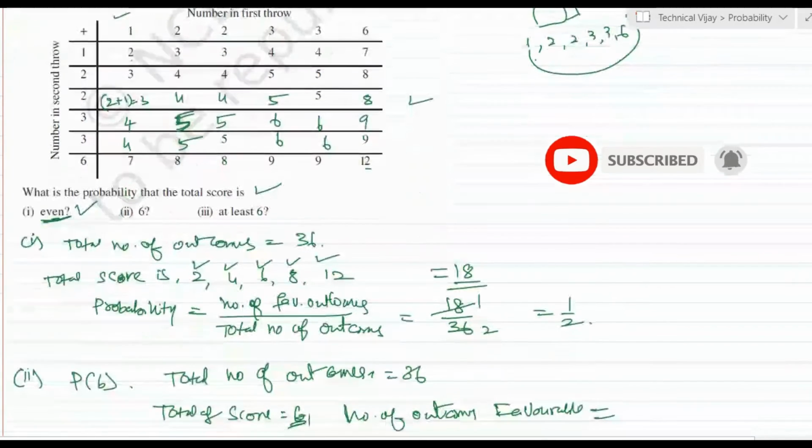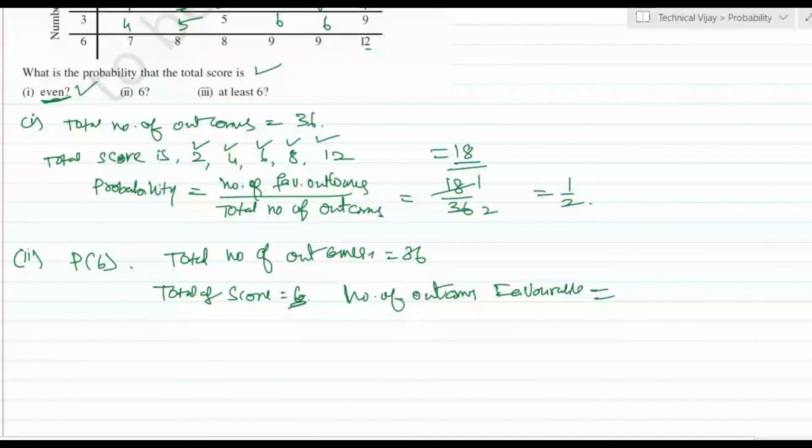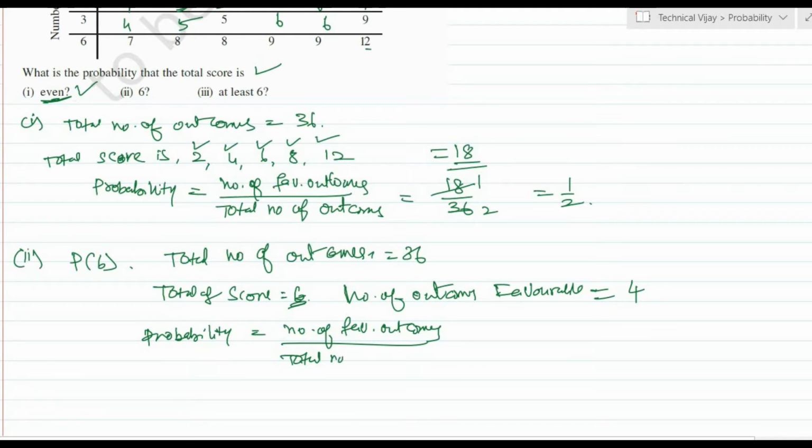Only 4 sixes are there. So the number of favorable outcomes is equal to 4. Then the probability is the number of favorable outcomes divided by the total number of outcomes, which is 4 divided by 36. 4 ones are 4, 4 nines are 36. That is equal to 1 by 9.